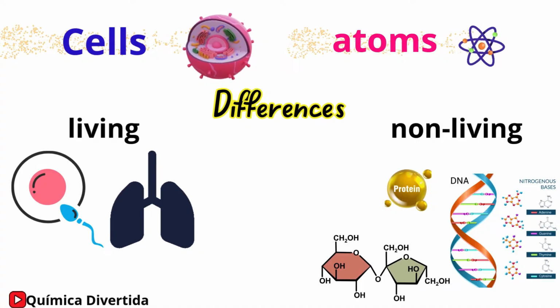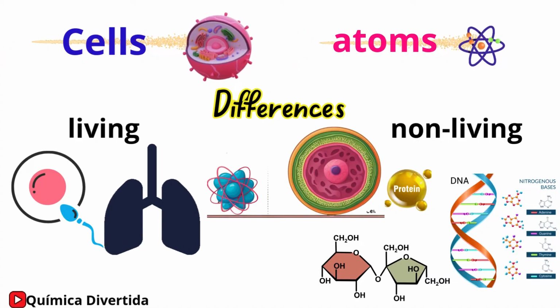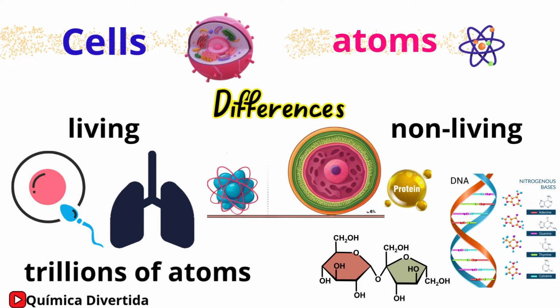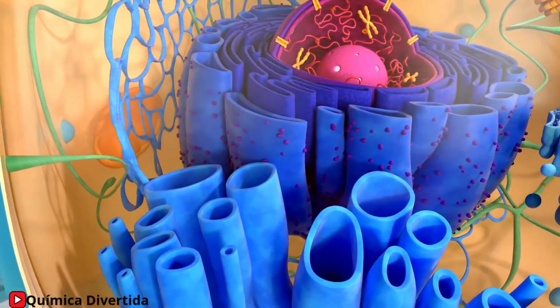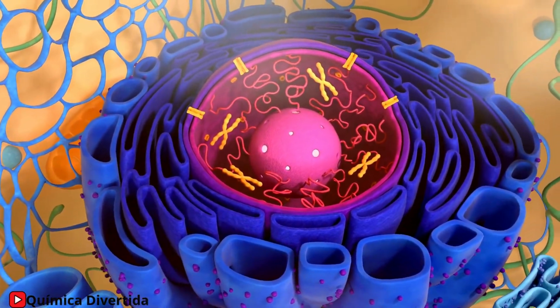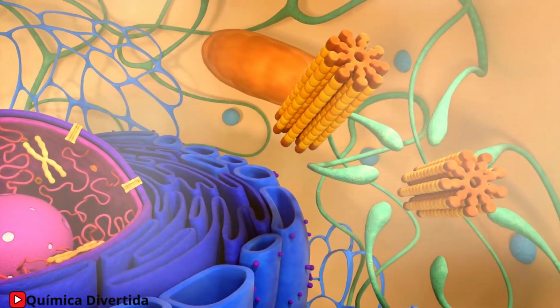In terms of size, an atom is vastly smaller than a cell. In fact, an average cell contains trillions of atoms. Connection between cells and atoms. Everything that happens inside a cell depends on the interaction of atoms and molecules, from protein creation to energy production. Without atoms, there would be no cells.